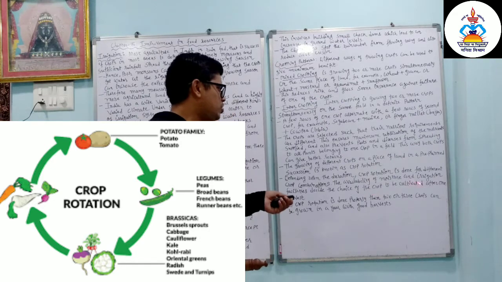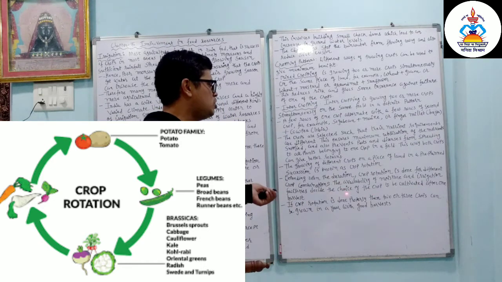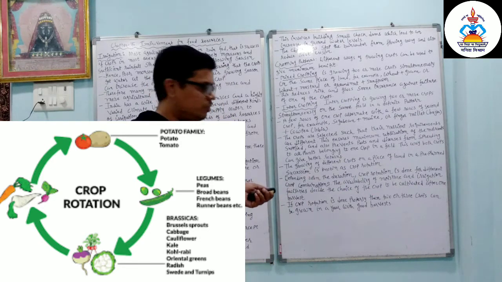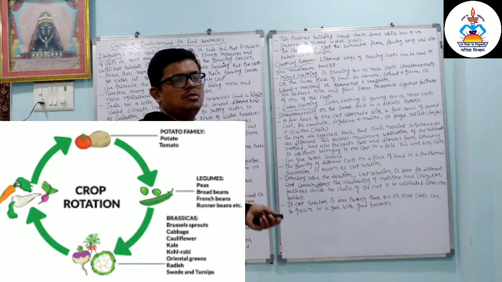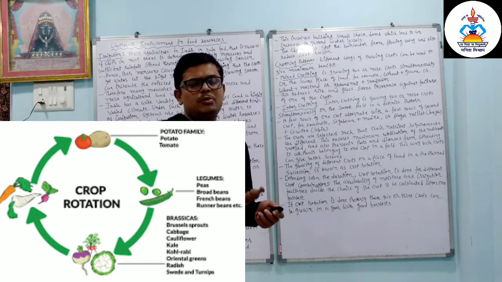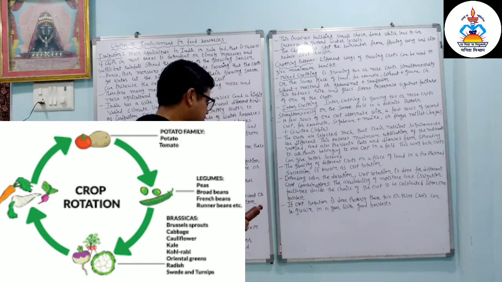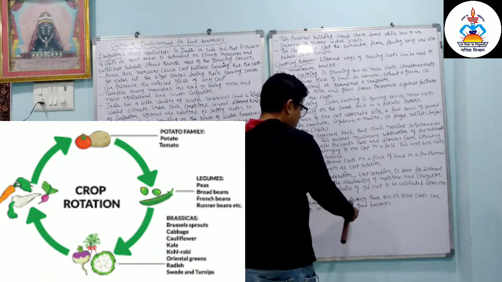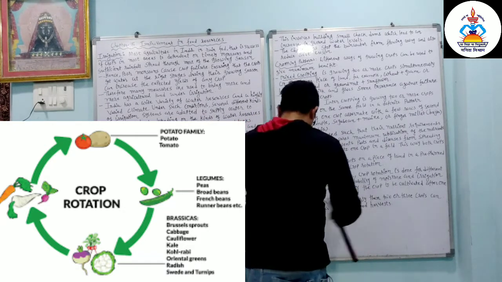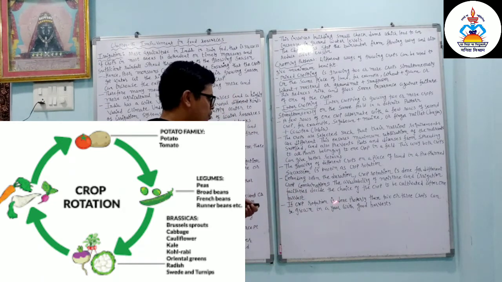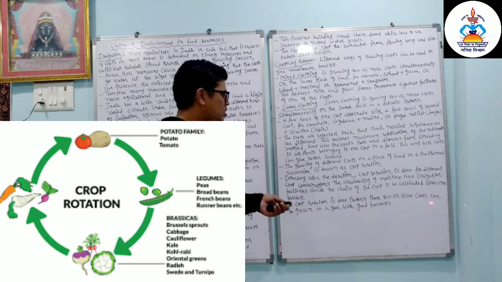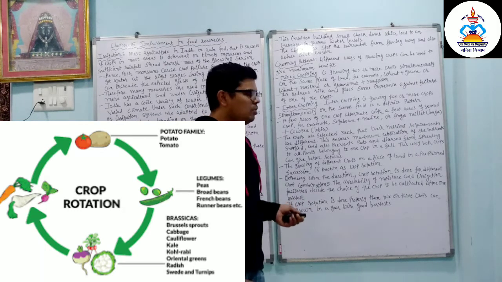So when we take different types of crops, crop rotation is done for different crop combinations. If crop rotation is done properly, then two or three crops can be grown in a year with a good harvest.